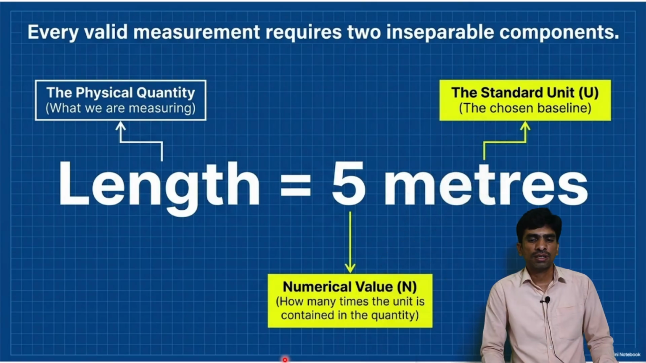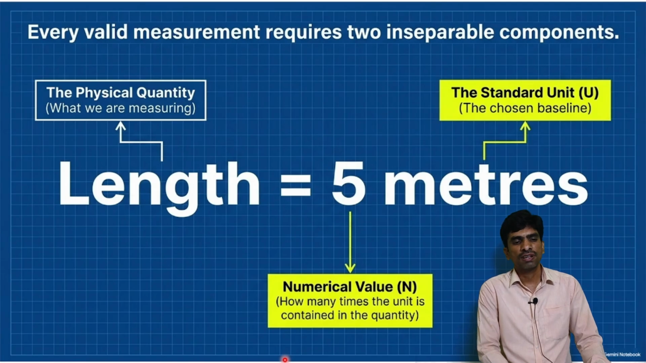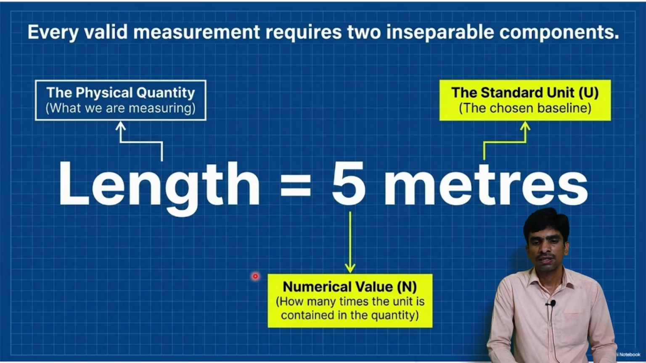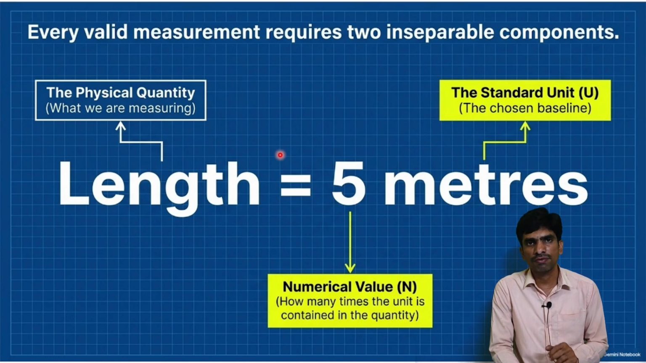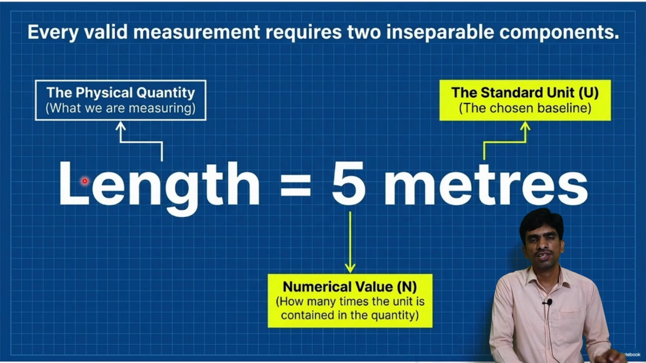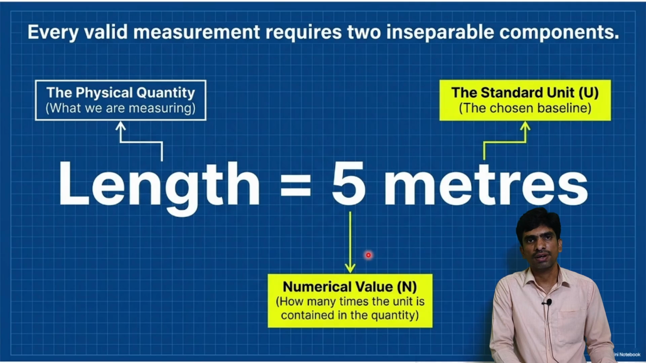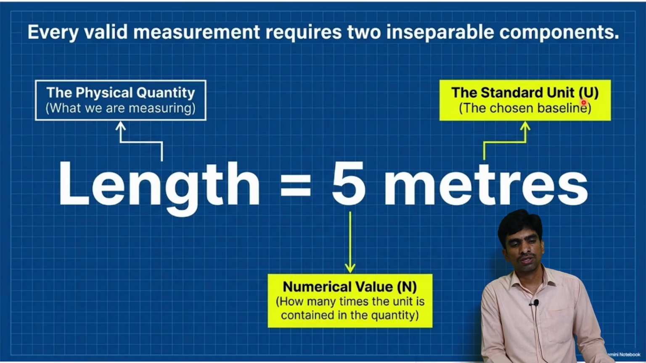Any physical quantity should be expressed in two parts. So every valid measurement requires two inseparable components. For example, if you want to measure the length of a stick, it is 5 meters. Here 5 is the number, known as the numerical value, and meter is the unit. The physical quantity here is length. The length is expressed as 5 meters. It means number followed by unit.